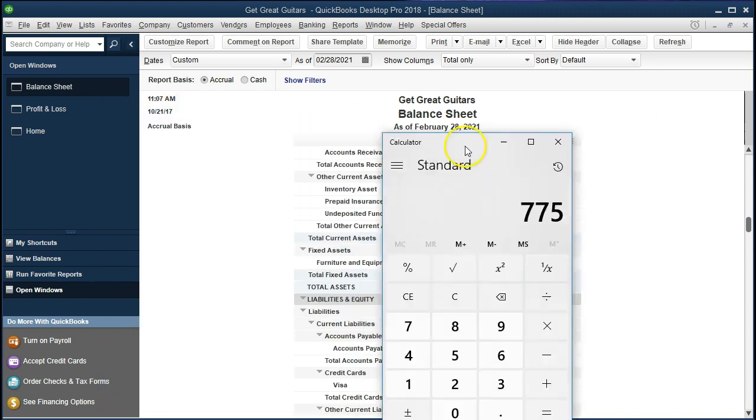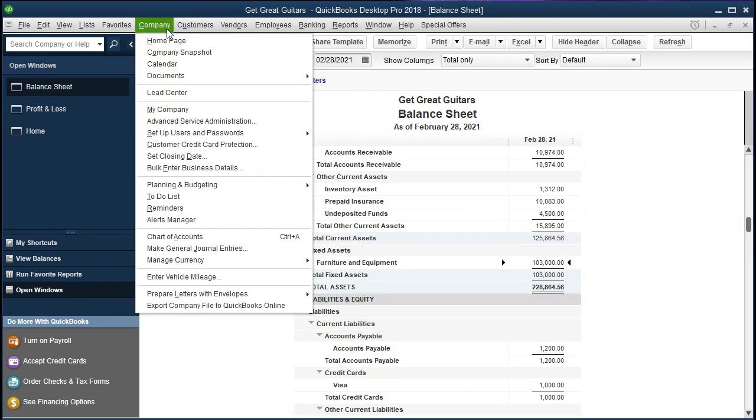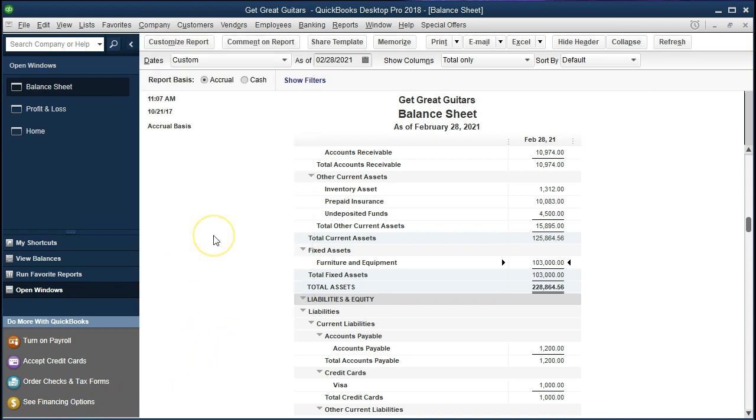So let's take a look at that. If we were to do that, normally we would go to the company and go to make journal entries and we would debit depreciation expense, increasing the expense, and credit accumulated depreciation. However, we're going to do this without journal entries and we're going to try to do this with just registers. There are only two accounts involved. One is going to be accumulated depreciation, one depreciation expense.